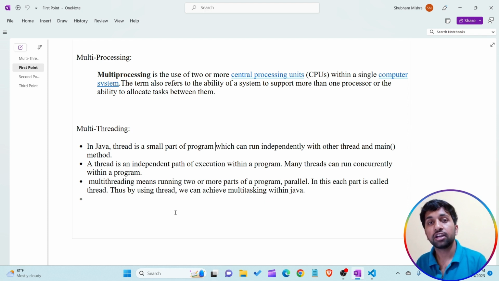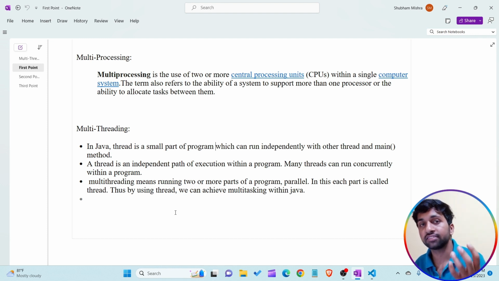I want to repeat. First of all, you have to understand the difference between multi-processing and multi-threading. When I'm talking about multi-processing, I'm talking about a whole system, using different applications for executing or performing tasks.